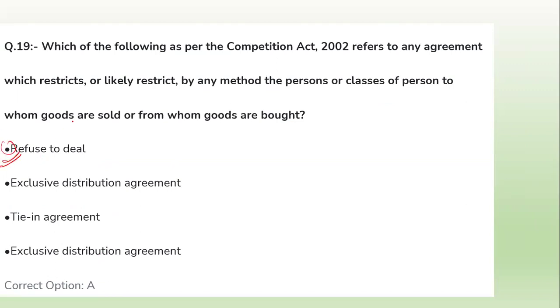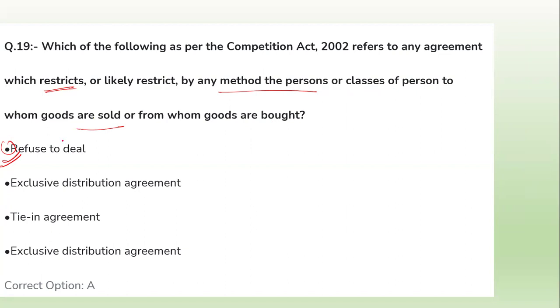So what is refuse to deal? That is any agreement which restricts by any method the persons or classes of persons to whom the goods are to be sold or from whom the goods are bought.